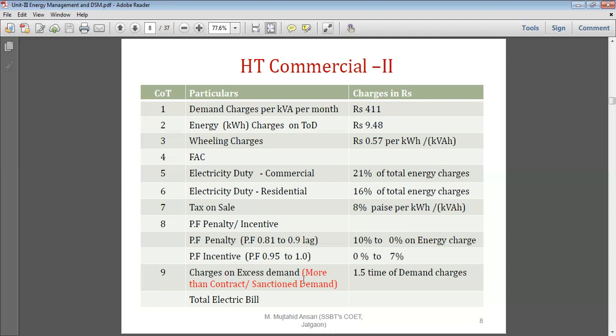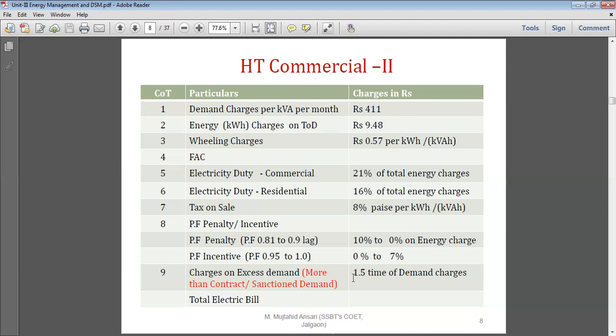Charges on excess demand. If your contract demand is, say for example, 300 kVA and now the maximum demand occurs as 350, for the 50 kVA it is multiplied by 411 rupees multiplied by 1.5 as a penalty, and that will be added to the total. If you add all these values, then it will become the electricity bill of a consumer who is consuming energy at 11 kV, a commercial HT consumer.